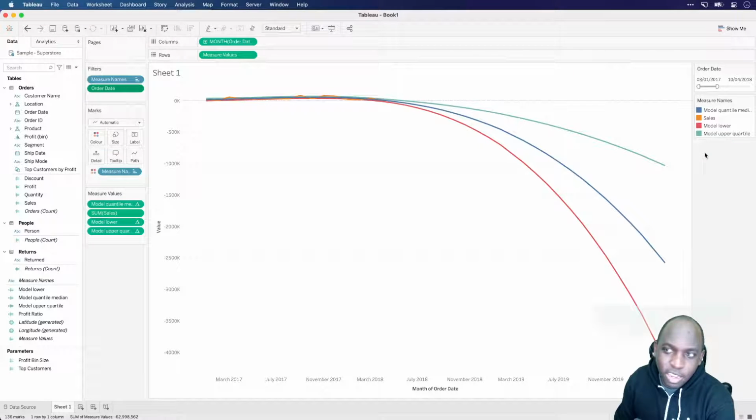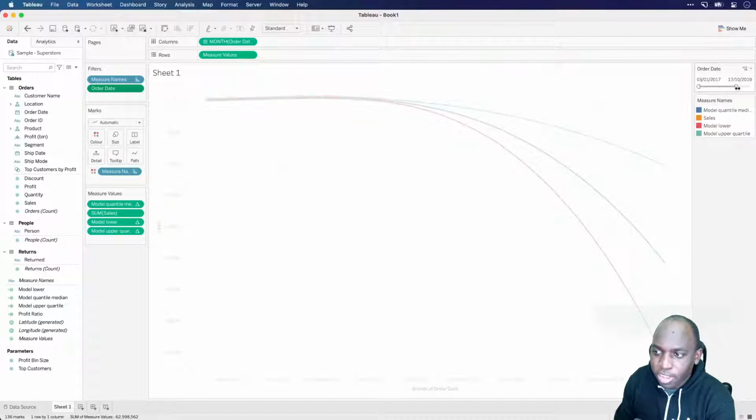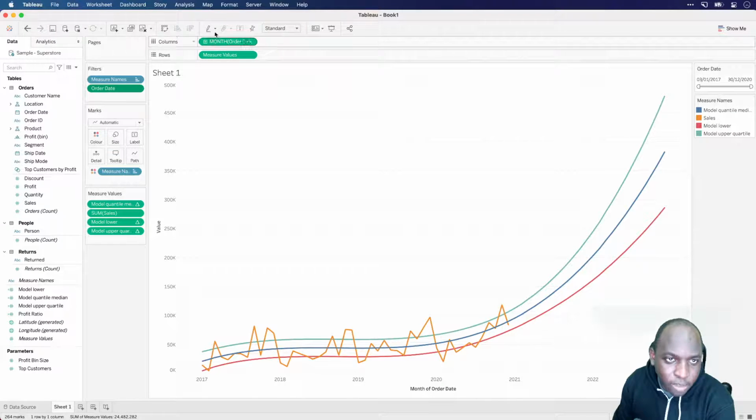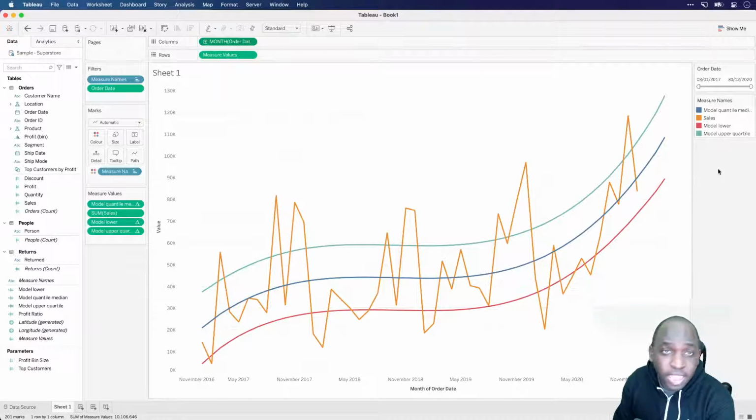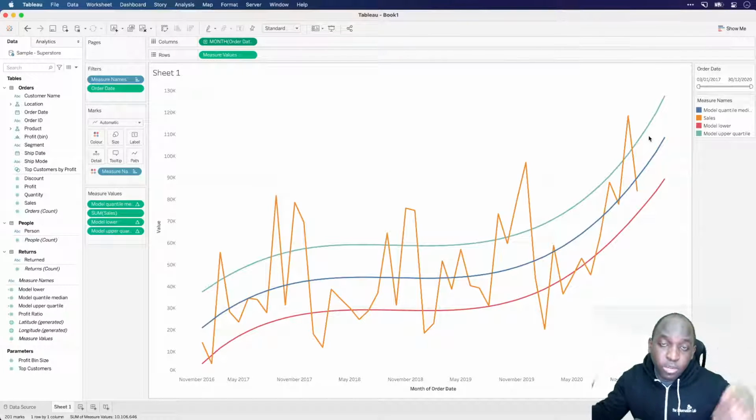This is not something you can use in any sort of visualization. But I think if you're smart with two things, if you're smart with the date extension, so if I just say 3 months, I think that's actually quite reasonable. If I've got this long history of data and some seasonality to it, and I extend it by 3 months, that makes sense. That's the first thing I can do, choose a reasonable date axis range.